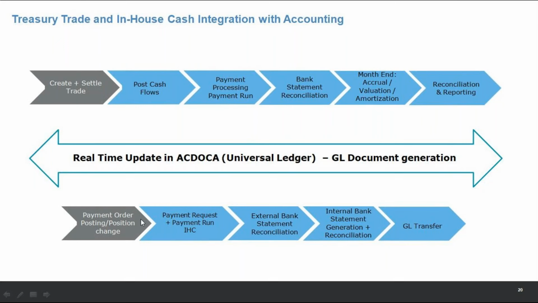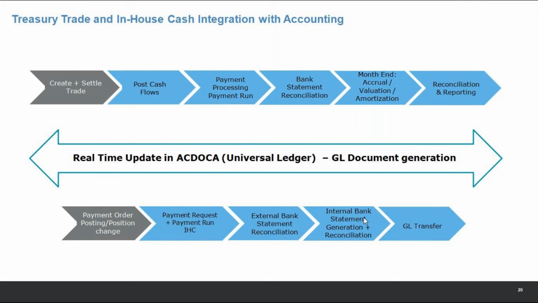For in-house cash, there is something called a payment order, which is a payment between two current accounts. A current account is a virtual account I create in in-house cash, and then I do the payment request, the F111 run, bank statement reconciliation, and generate the internal bank statement. As I said, internal bank statement generation is a key concept in in-house cash. It will make sure your subsidiary has just the right data to prepare its balance sheet. It will never suffer because you are using in-house cash.